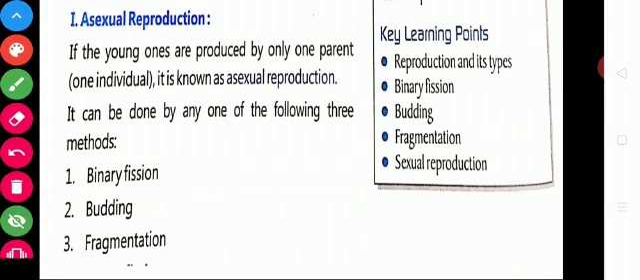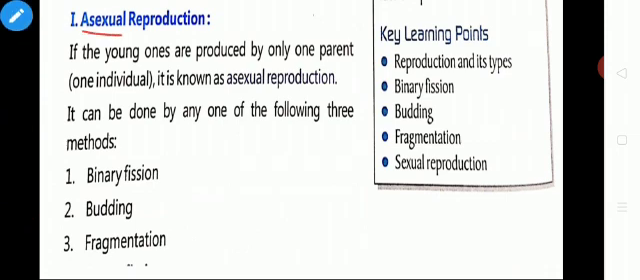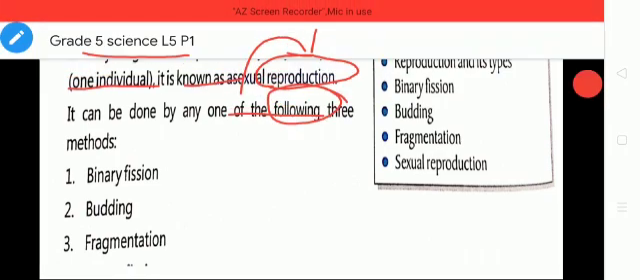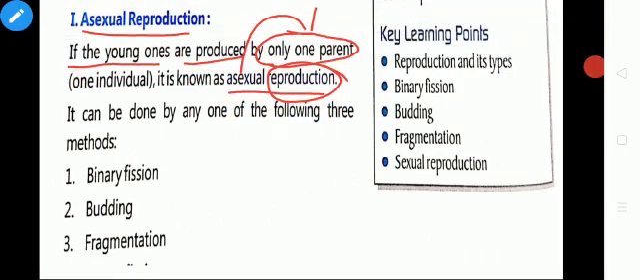Now, we are going to see the asexual reproduction. What is asexual reproduction? If the young ones are produced by only one parent, it is known as asexual reproduction. We know what is reproduction. Reproduction means the young ones are produced, and asexual means only one parent. So, it is asexual reproduction.